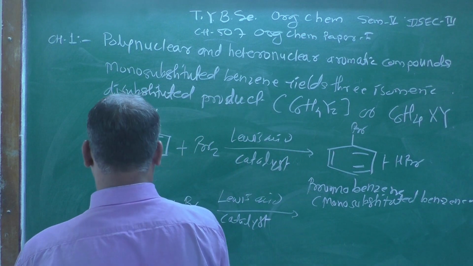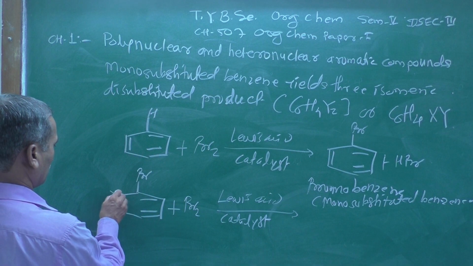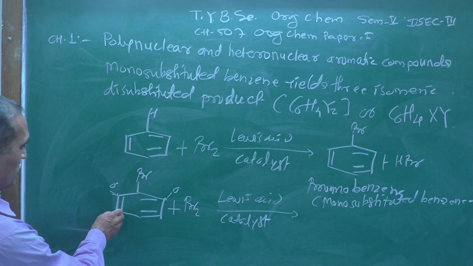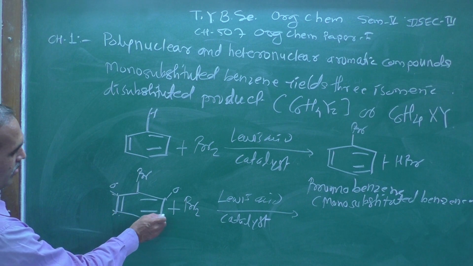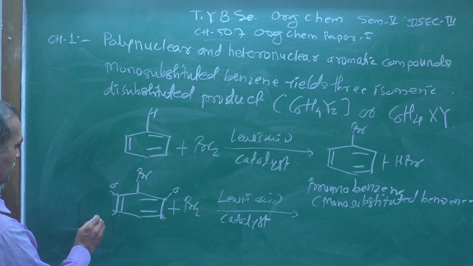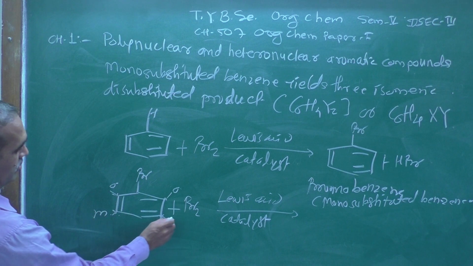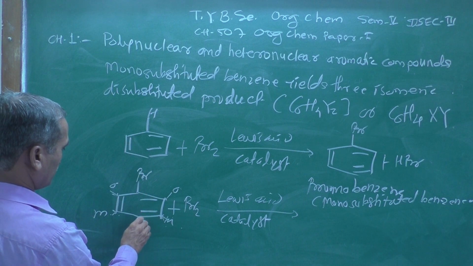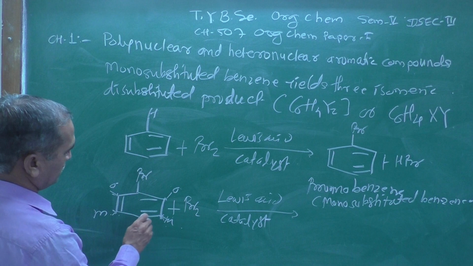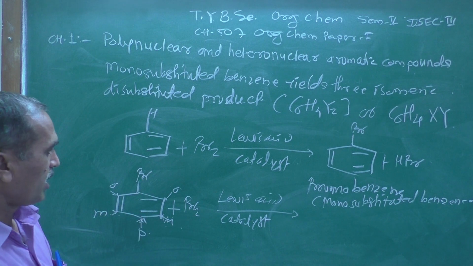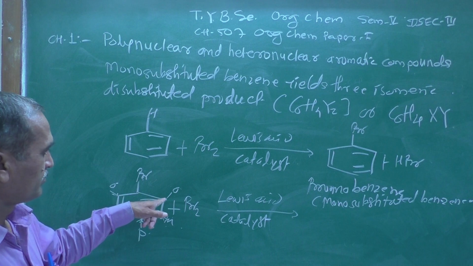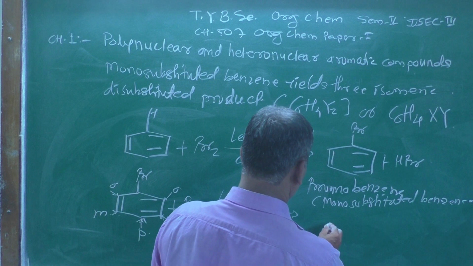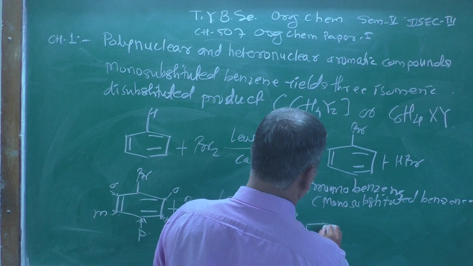What are those three products? Look here. This is a monosubstituted benzene. These two positions, we know, are the ortho positions. These two positions are identical and are designated meta, and exactly opposite this substituent is the para position. So the incoming group may occupy the ortho position, meta position or para position.